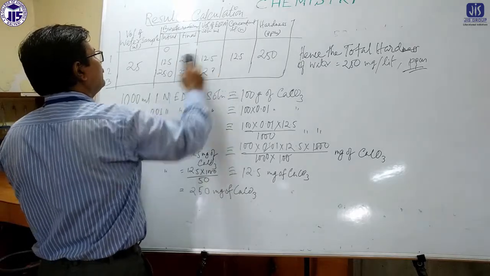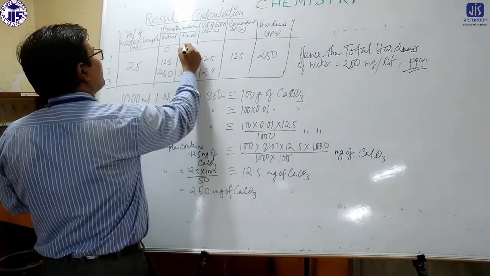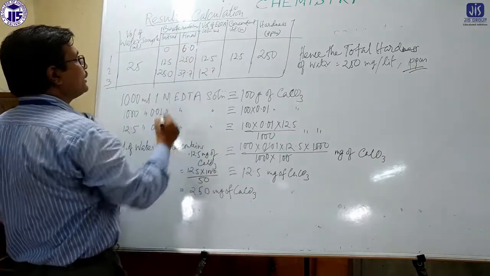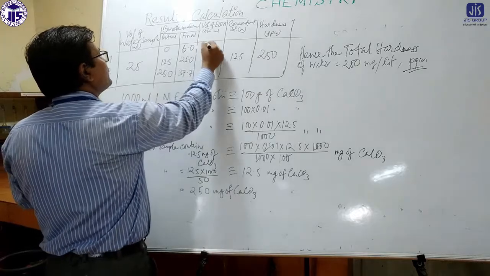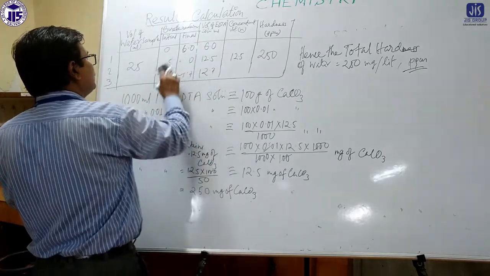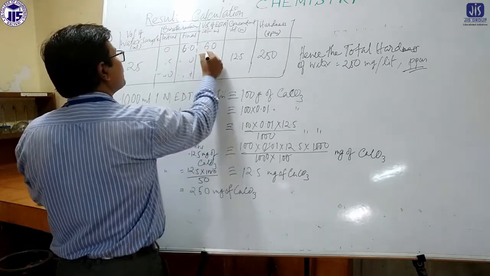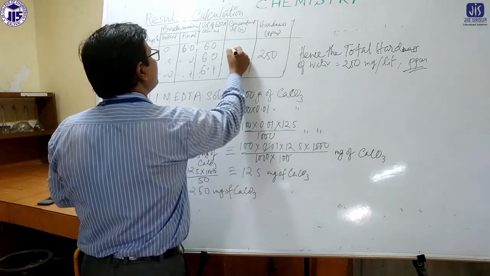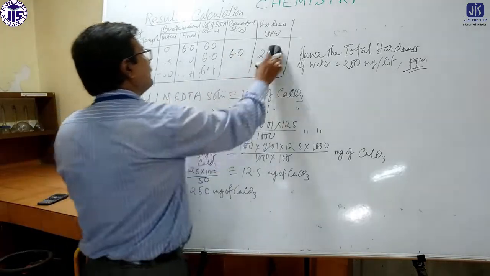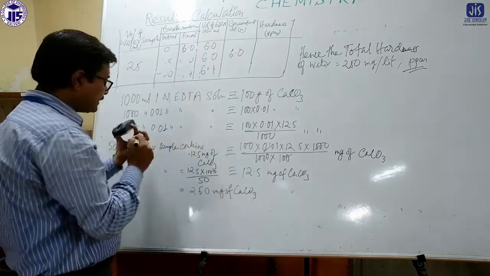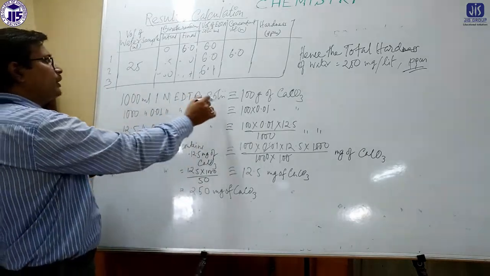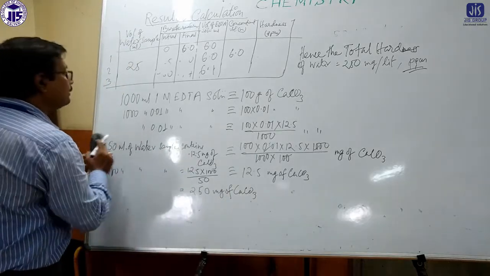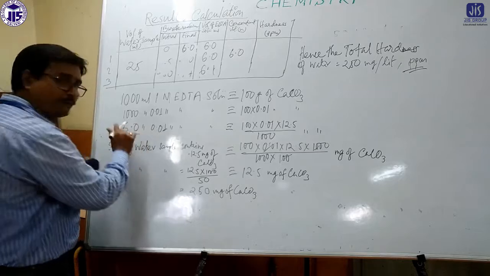Suppose it is coming 6, say 6.1, so the concordant reading is 6. Then you do the same calculation: 1000 into 1 divided by 100 gram of CaCO3, and now the reading changes to 6.0. This is for example.